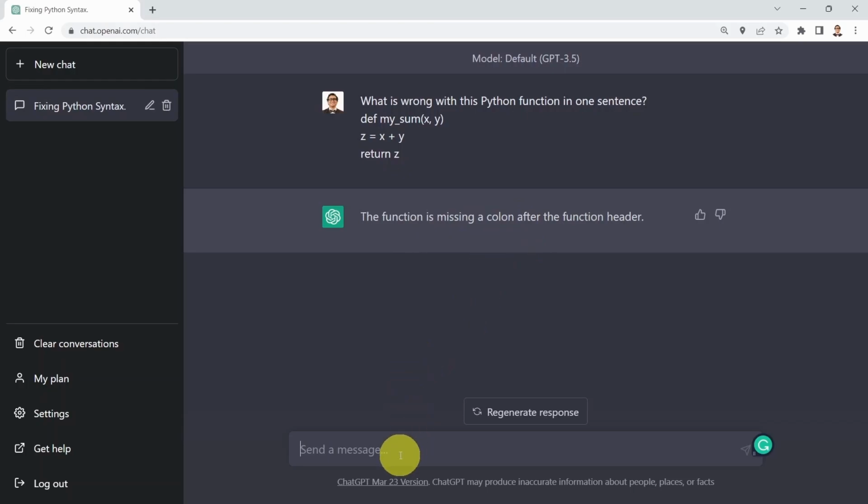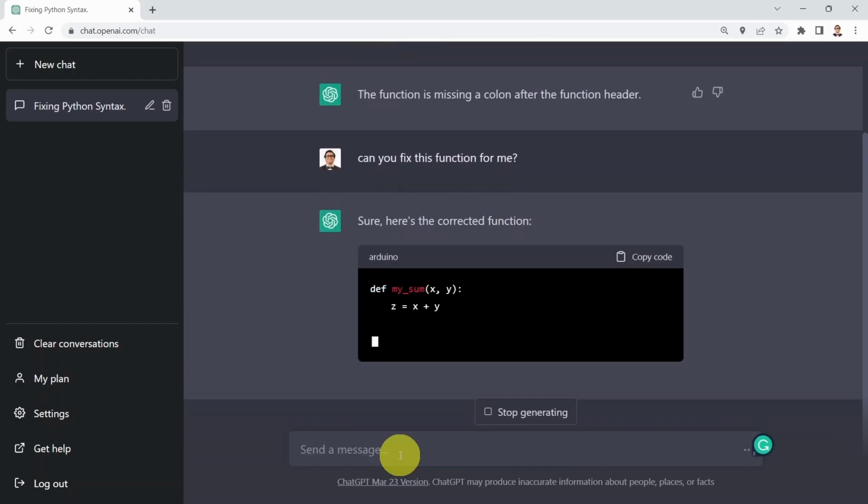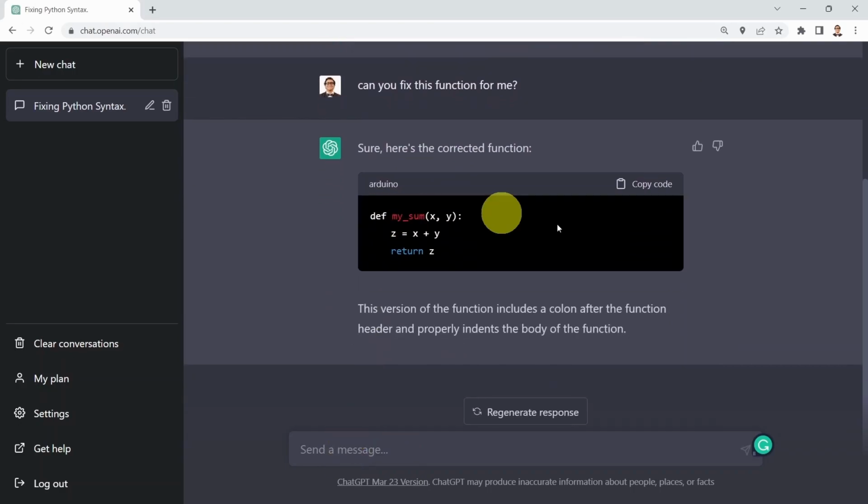So you can simply say, can you fix this function for me? And here we go. Pretty incredible. It tells you, here is the correct function. It added the colon at the end. You will also notice that an indentation, or white space, has been added as well. And that's simply a proper function. You can just copy that code and use it in your code.